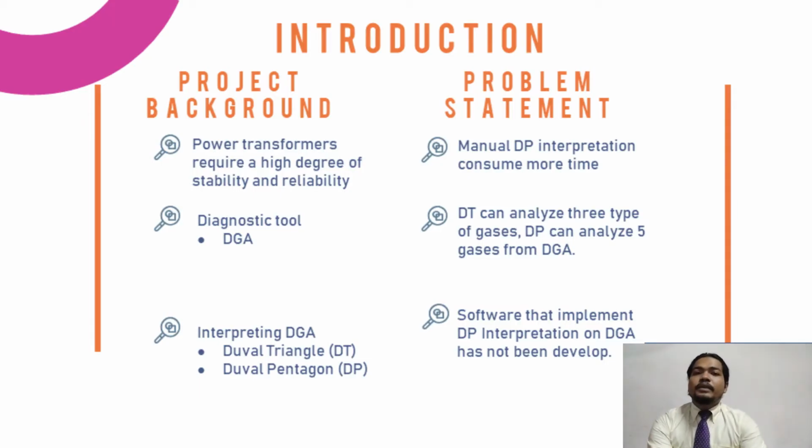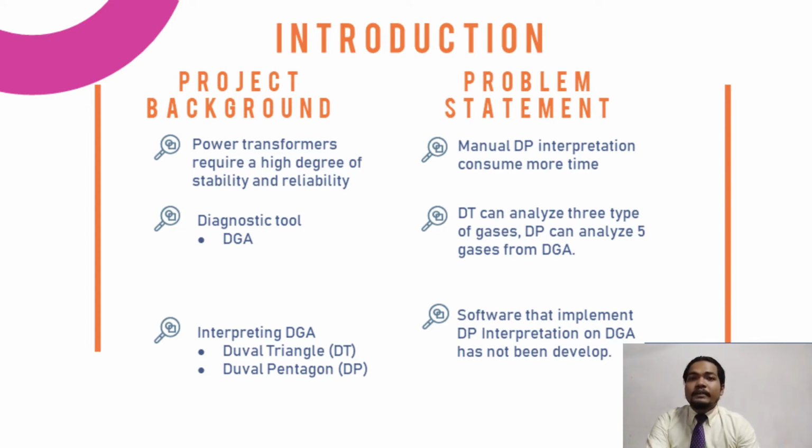The problem statement for this project is that manual DP interpretation consumes more time than it should in today's time. To solve this problem, a graphical user interface app needs to be developed. Next, DT interpretation can only analyze 3 types of gas, while DP interpretation can analyze 5 types of gas.